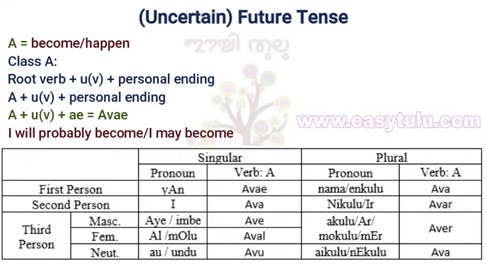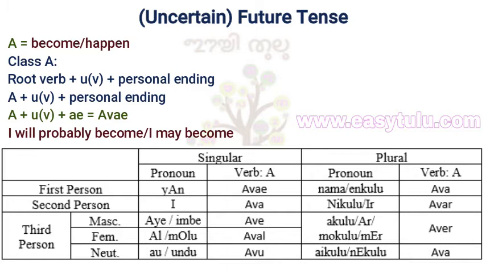Yana ave, I will probably become. E ava, you will probably become. Aye or imbe ave, he will probably become. Alu or molu aval, she will probably become. Au or undu avu, it will probably become or it may happen. Nama or enkulu ava, we will probably become. Iru or nikulu our, you will probably become.